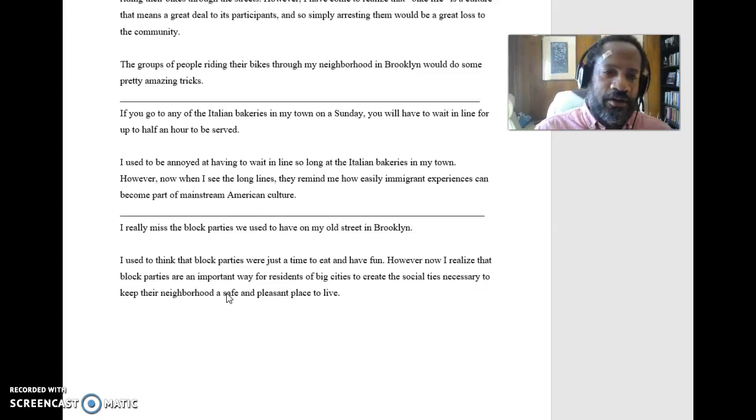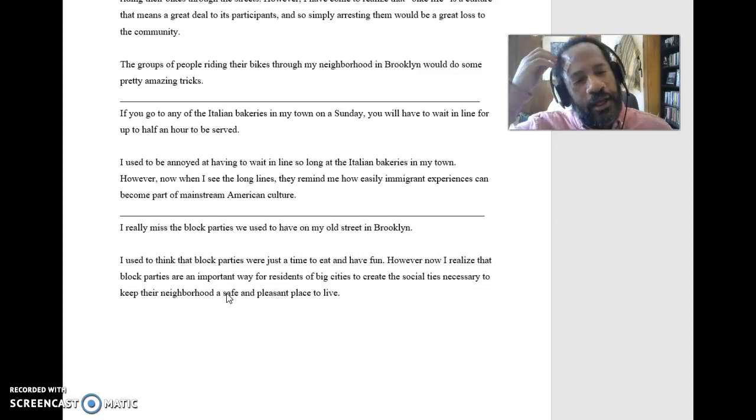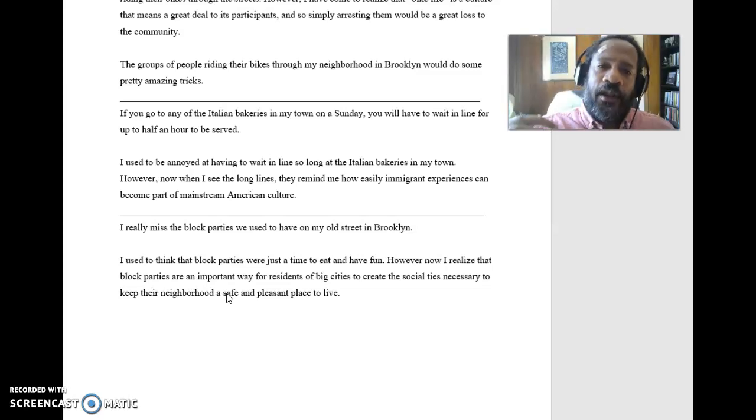We got some issues here in terms of the block's not as clean as it should be. Can we get together and work on that together? And so the block parties become a way to create social ties here. So again, that's a bigger point that needs to be proved as opposed to, yeah, there was a fun block party. So keep those ideas in mind.